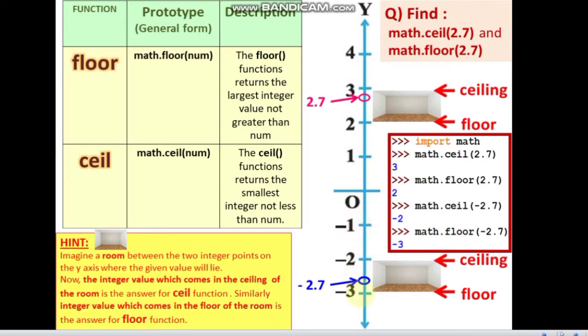Similarly, in case of minus, any negative number also, the same way you consider it as minus 2 as a ceil and floor is at minus 3 and minus 2.7 lies in between. So the ceiling you will get the value as minus 2.